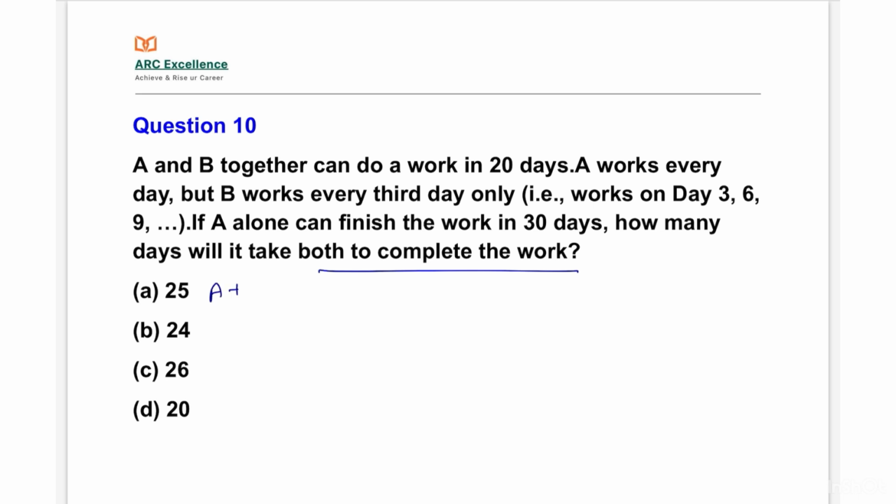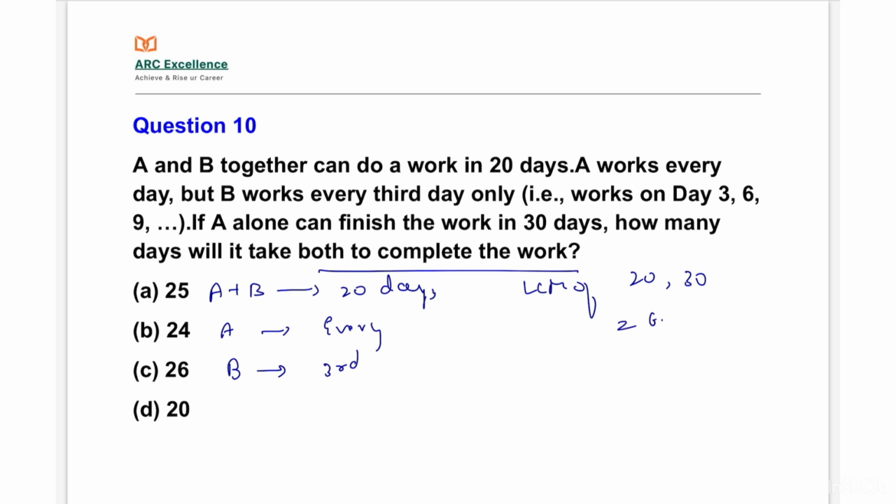A plus B together do a work in 20 days. A does work every day and B only joins on every third day. If A alone can finish the work in 30 days, we have to find how many days it will take to complete the work by both. So, first take the LCM of 20 and 30. LCM of 20 and 30 is 60.